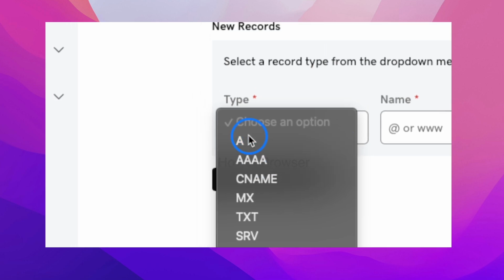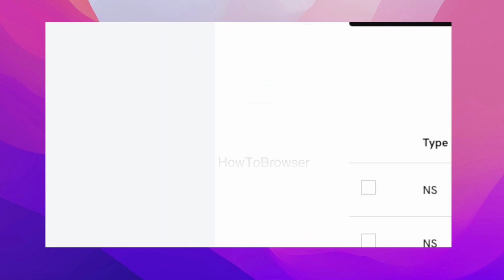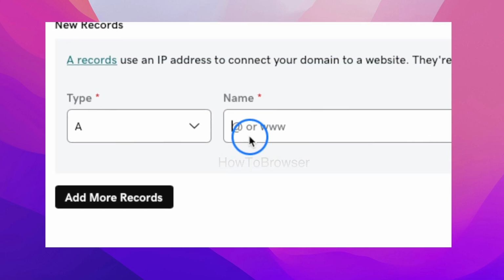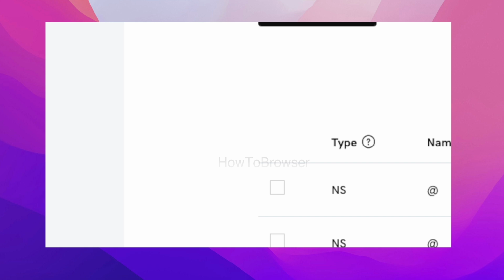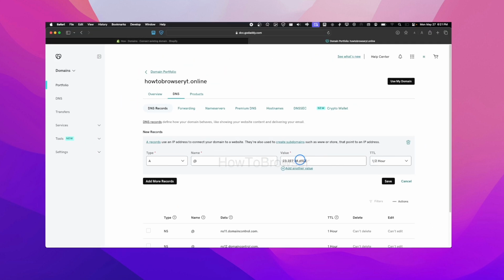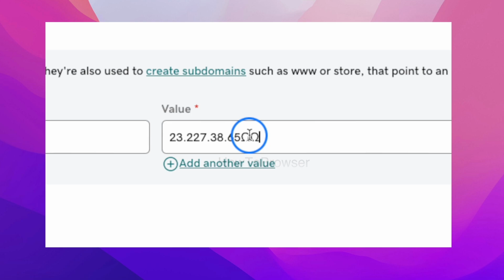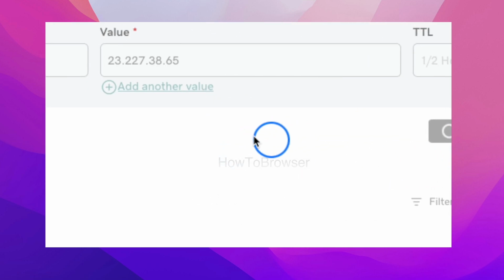Here we're gonna click on A, and then for the name we're gonna enter this symbol here, and then for value, we're gonna copy this number, which I'll leave in the description of this video, so you don't have to type, we can just copy and paste. All right, then leave this one as default and click on save.